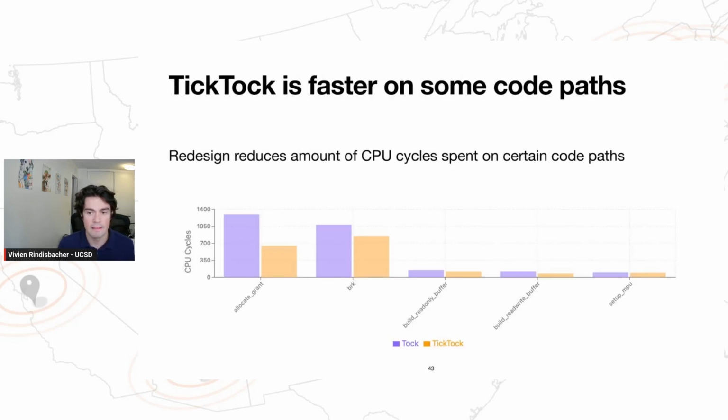And not only that, but it actually turns out that this new design unlocks some performance gains on some critical code paths. And this is because there's a cost to Tock's simple interface that's kind of sprinkled throughout kernel code, and we're able to remove that.